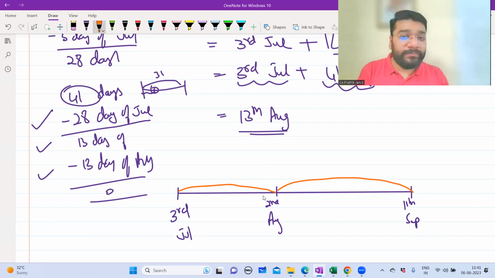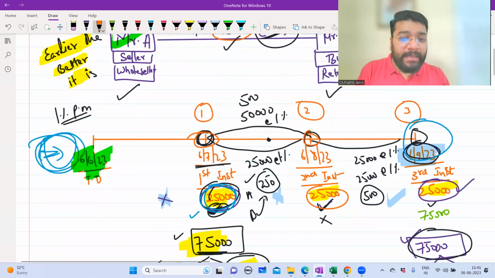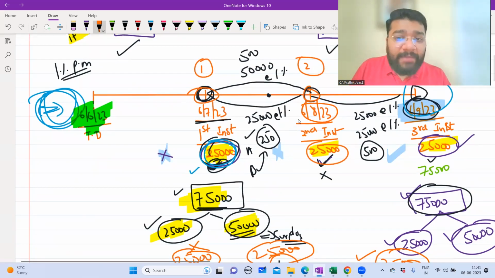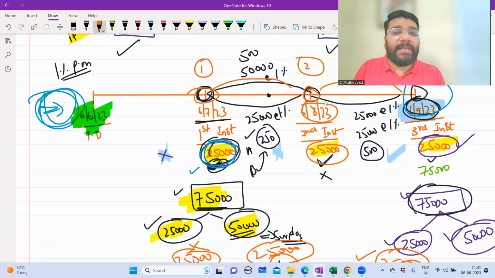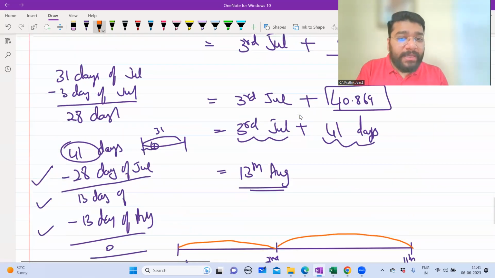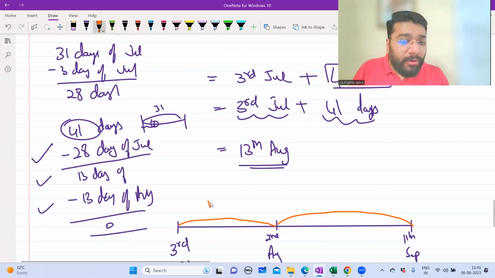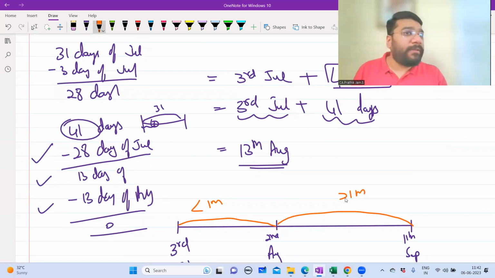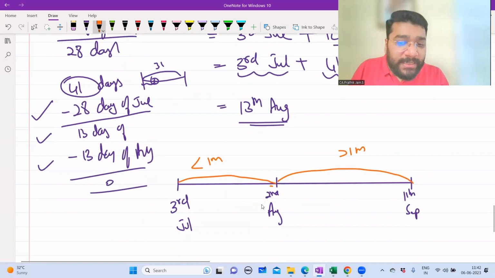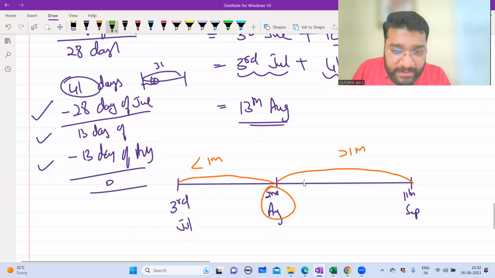The example we took in the beginning, guys, the 6th August is the average due date because the interval is correctly 1 month and 1 month. So if you take an average correctly, 6th August would have been the due date. But here, if you observe very carefully, the interval is less than 1 month here, and more than 1 month here. So I cannot take the 2nd August as the average due date. When you calculate the average due date, you will come somewhere in the center point, which is 13th of August.